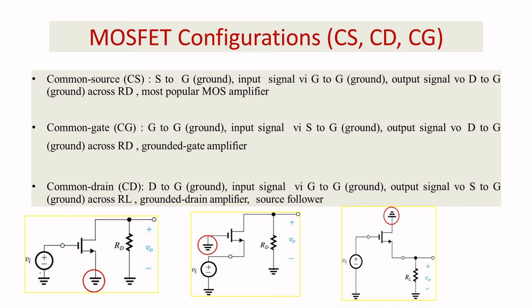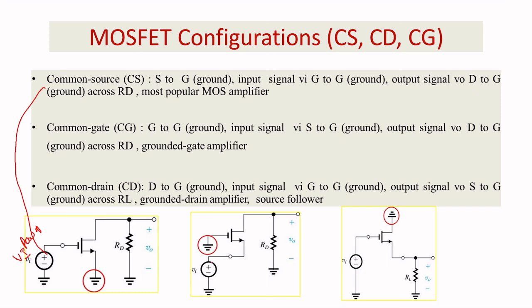Your input will be given at the gate. This is the most popular configuration. Most designs use only the common source configuration because the power range, the voltage and the current rating are high in this type of configuration compared to the other two configurations.